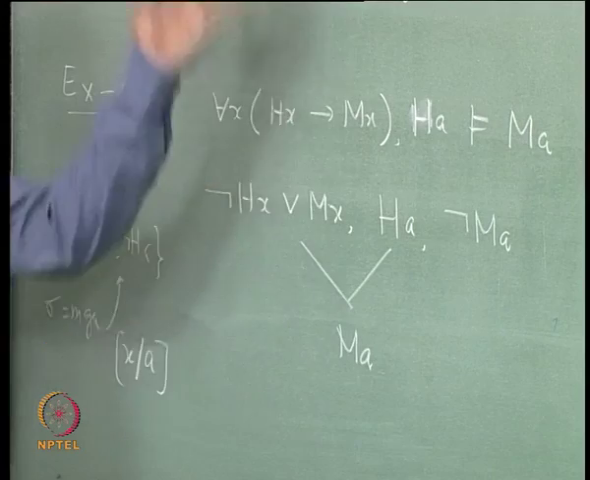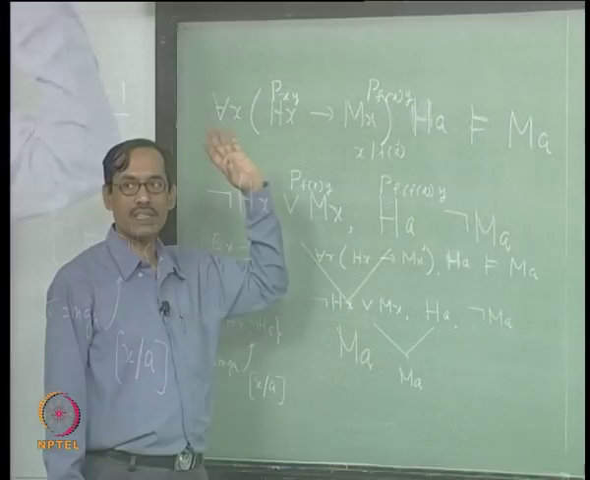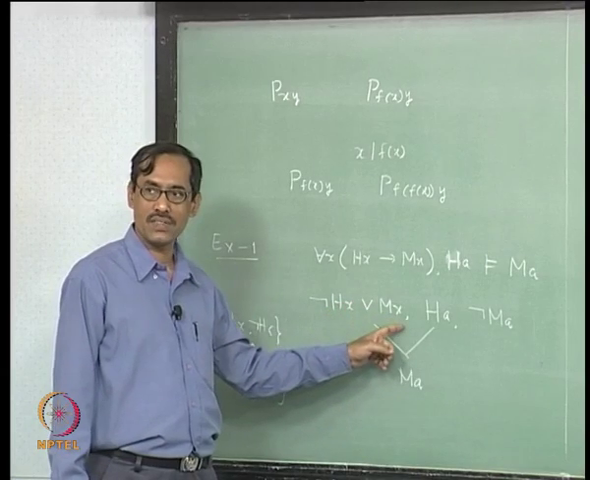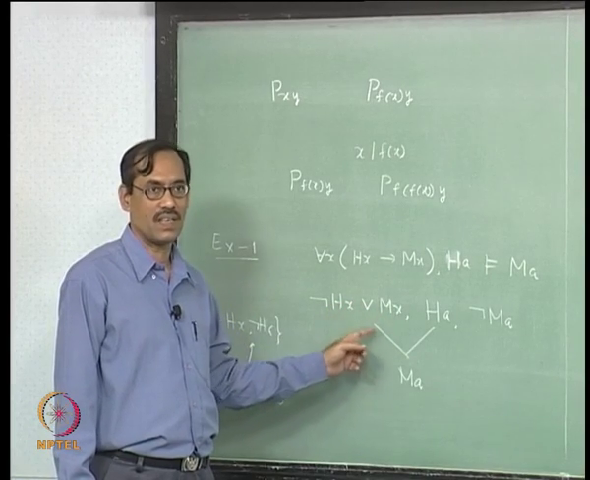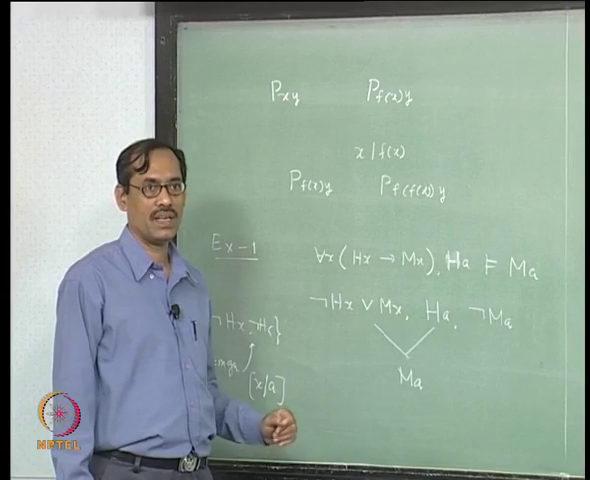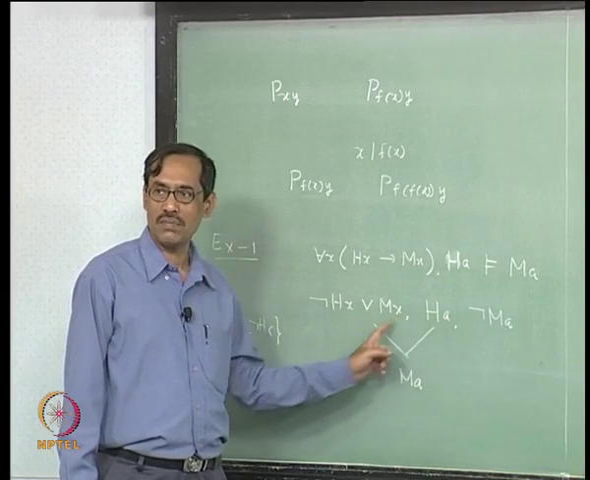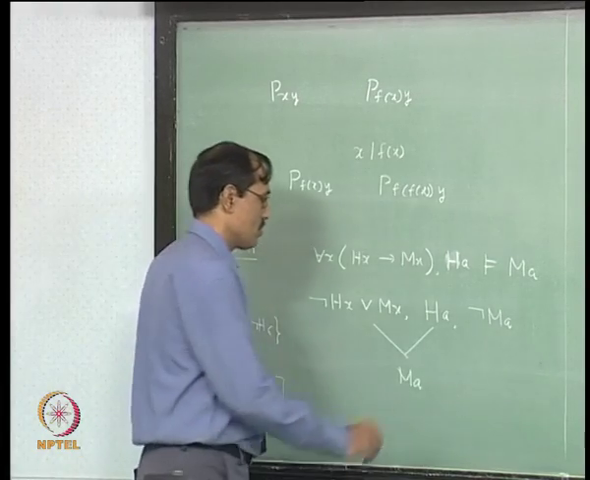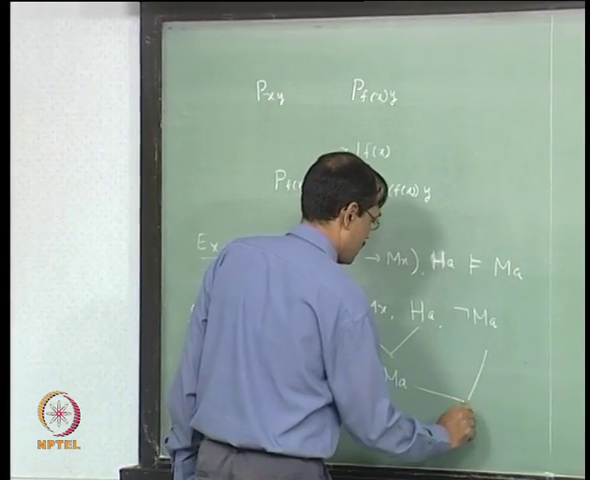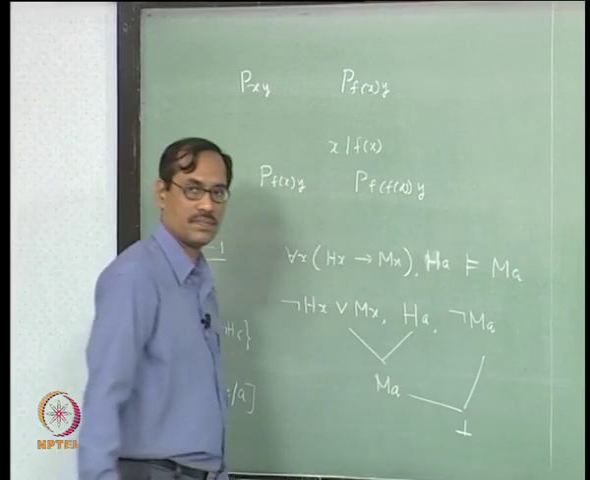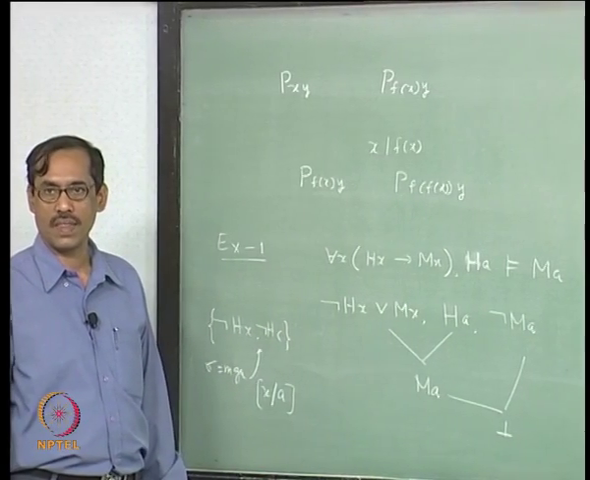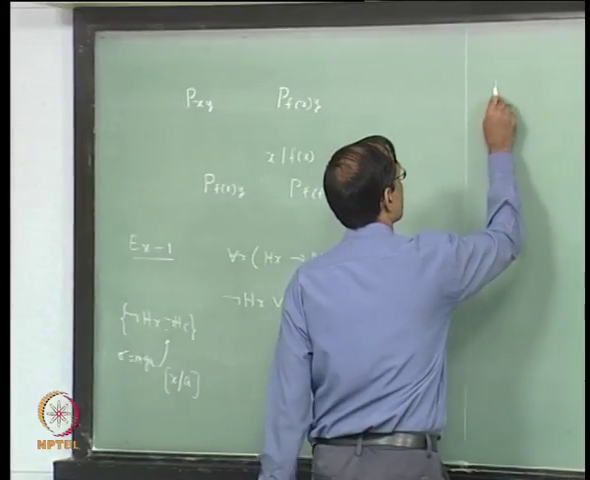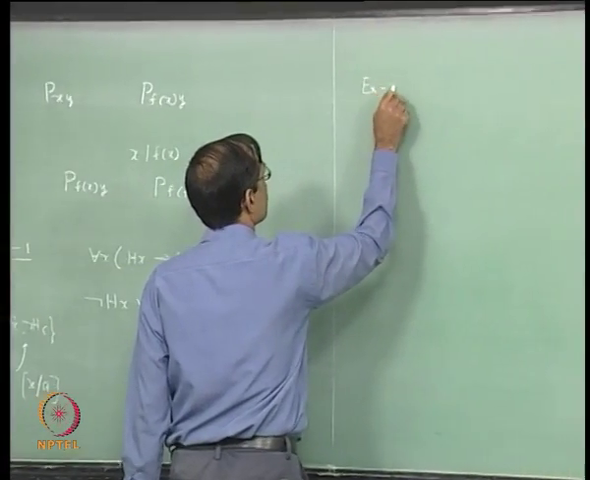So, it corresponds to your universal specification. This would have been for all x not Hx or Mx, from which you conclude not HA or MA, fine. Then not HA and HA resolve to give you MA, fine. Next step would be of course not MA and MA to give bottom. Okay. Let us see one more example before giving the resolution rule.